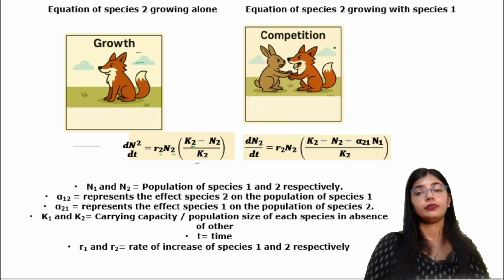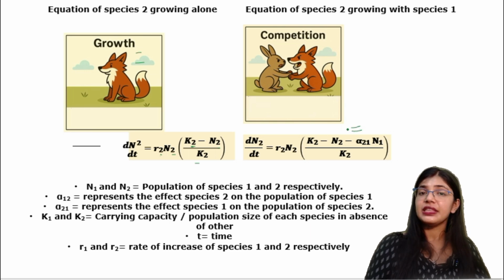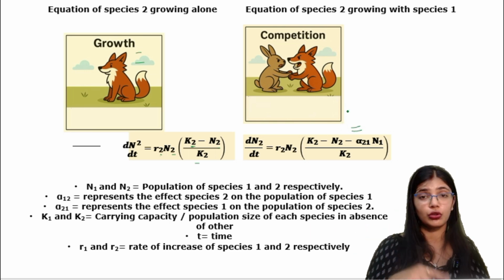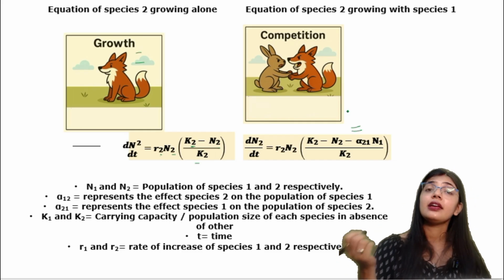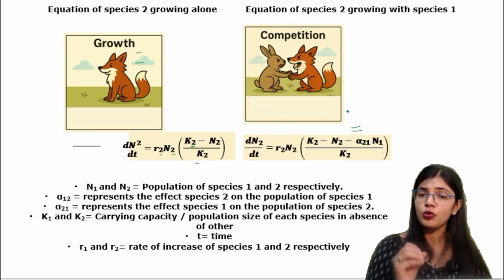Now the second equation is when species 1 is living with species 2. Species 1 is creating a problem for species 2, that means species 1 is affecting species 2.